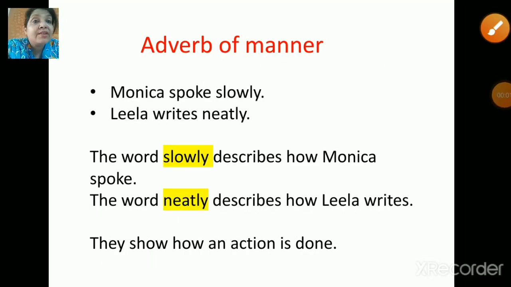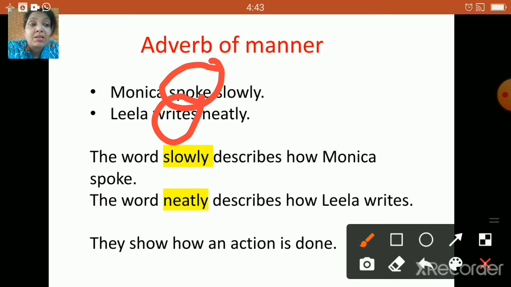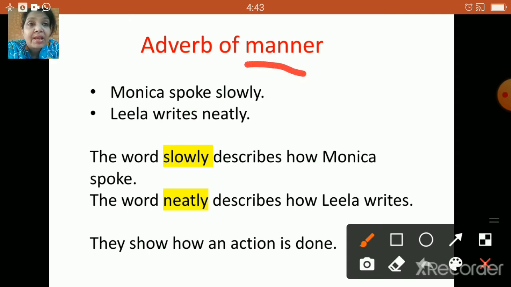Now, let's take adverbs of manner. Monica spoke slowly. Now, as I told you, children, spoke over here is my action, right? It's a verb. Next, Leela writes neatly. Again, writes is an action over here. But how did Monica speak? She spoke slowly, right?